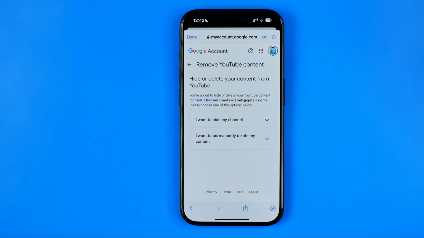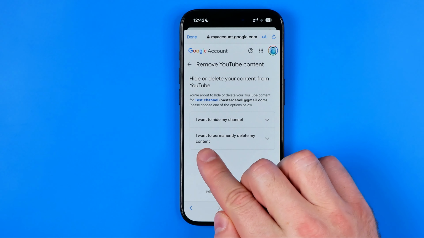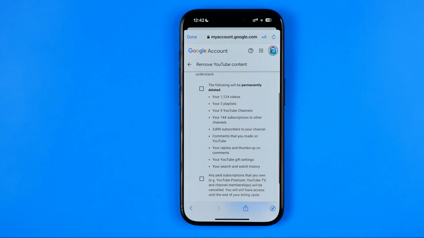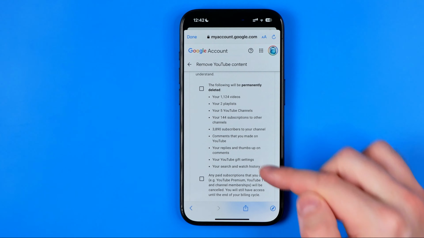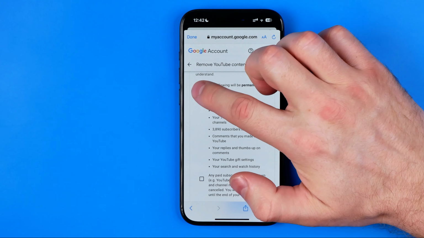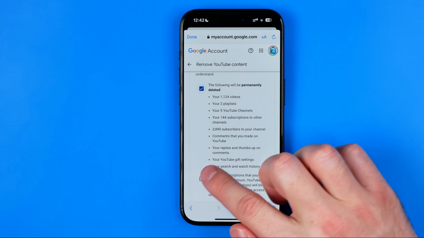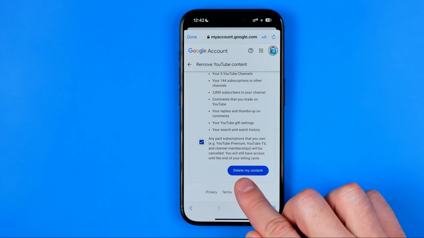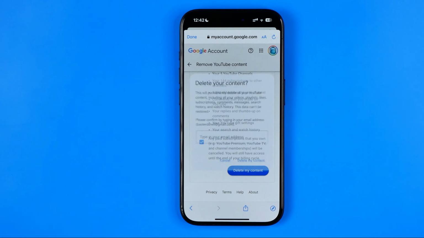On the next step, just tap I want to permanently delete my content. Now here we can check the entire data that is going to be removed. We need to check mark that option and that one too. Then to continue, hit Delete My Content.